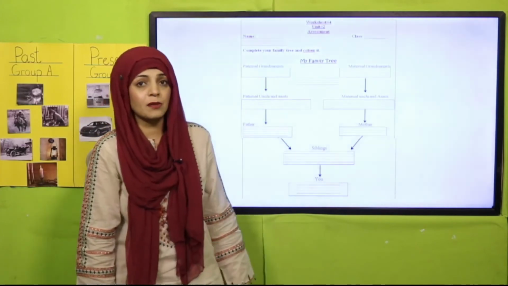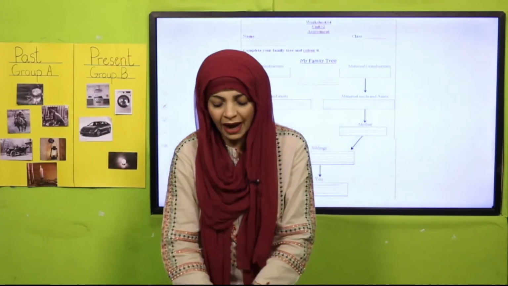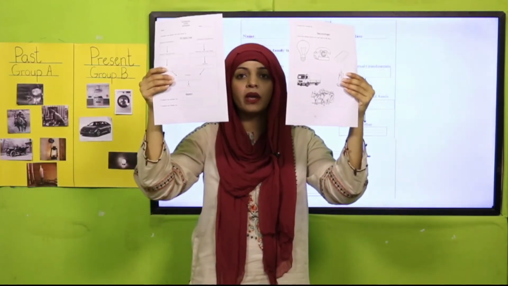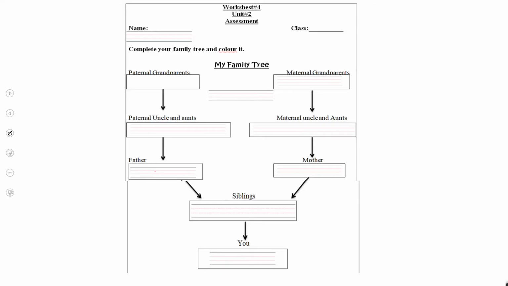Quickly do this assessment with me, and the teacher will provide the students with the printed worksheet so they can do it easily. Okay? Now on the screen, here you will write your name, here you will write your class, and you will have to complete the family tree first. My family tree.